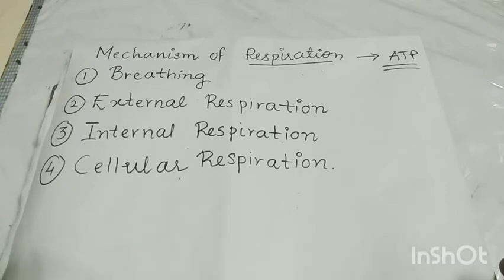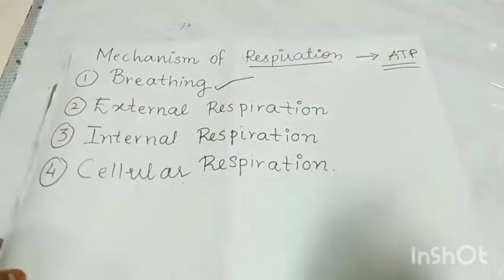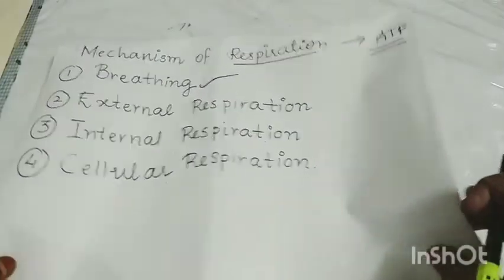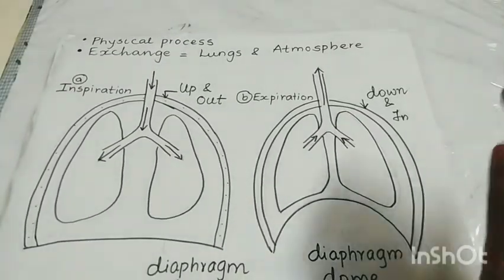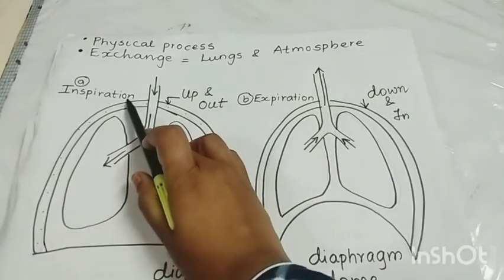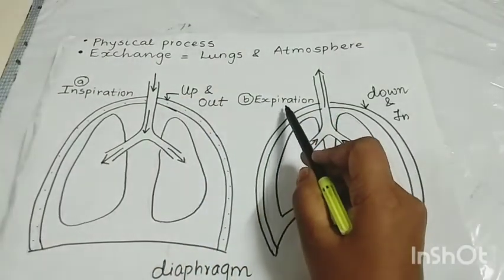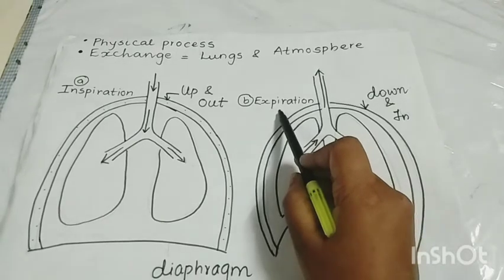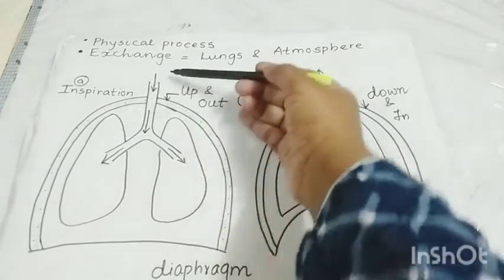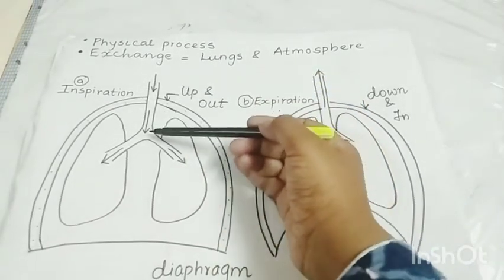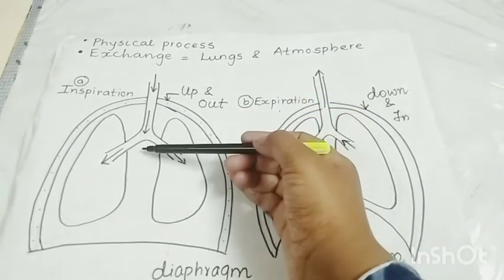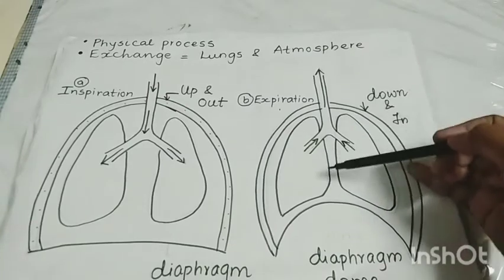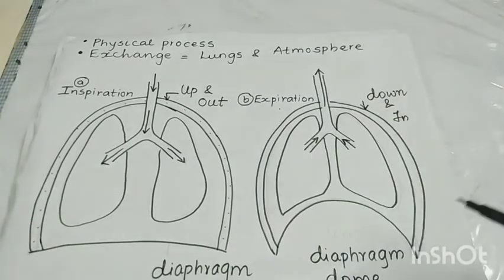Okay, so let's begin with breathing. How does breathing take place in human beings? Breathing involves two important steps. The first step is inspiration and the next step is expiration. In inspiration, we take in air or oxygen, we inhale oxygen, and in expiration we exhale carbon dioxide.